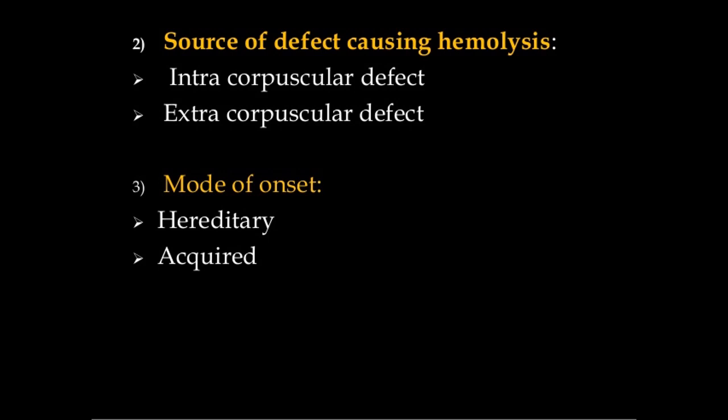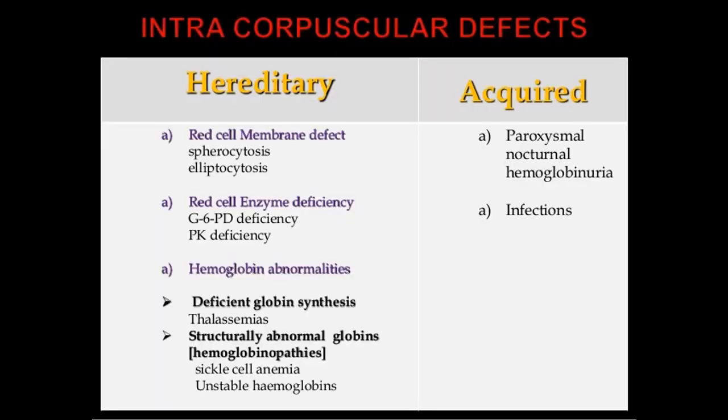And the third one is a mixture of both intrinsic defect and extrinsic defect. The mode of onset may be hereditary, that is congenital, or it may be acquired.